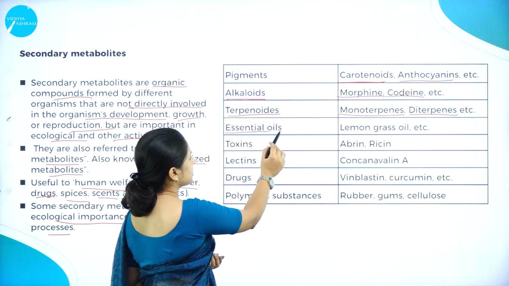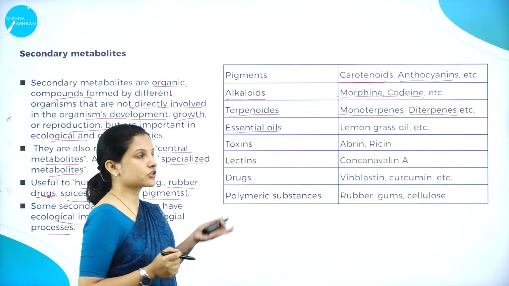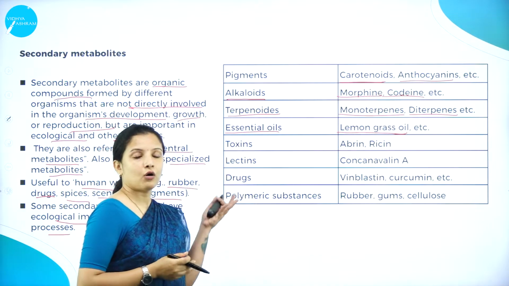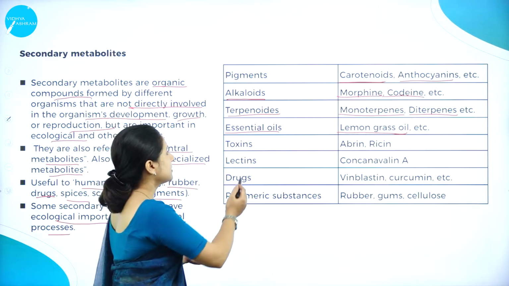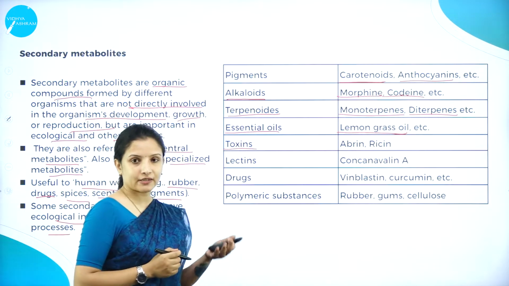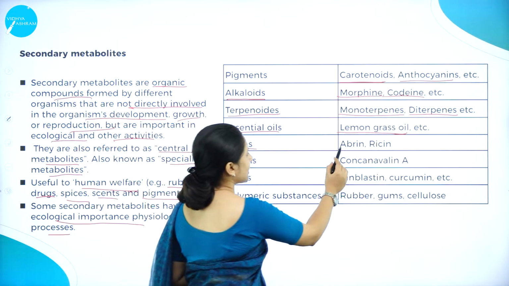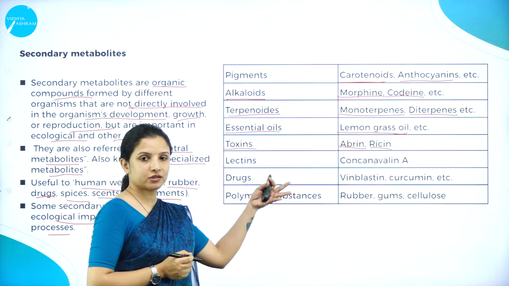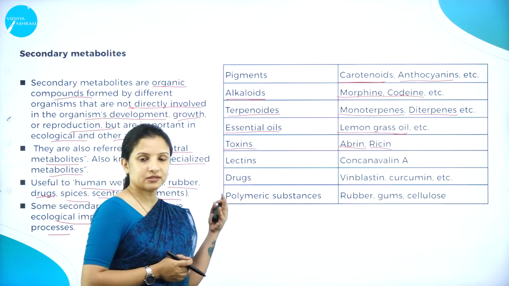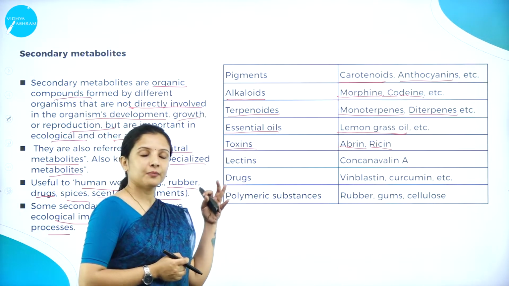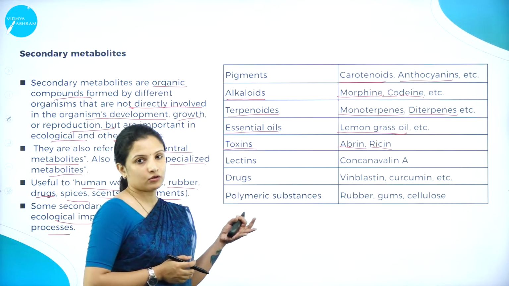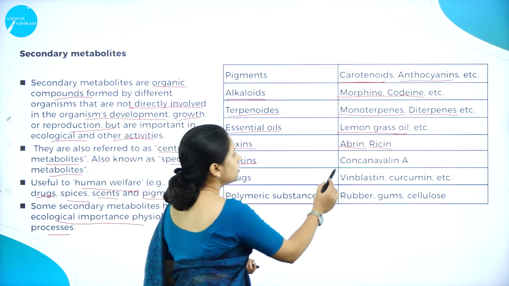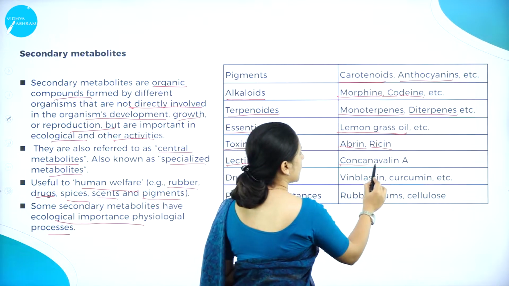And there are also certain secondary metabolites such as the essential oils. The best examples are lemongrass oil and sandalwood oil. All these are used in the perfume industries. Then some plants produce secondary metabolites such as toxins, that is abrin and ricin. The best example is the castor plant. They don't help the plants in growth and development, but they protect the plant against insects. Next, there are secondary metabolites such as lectins. One of the best examples is Concanavalin A.